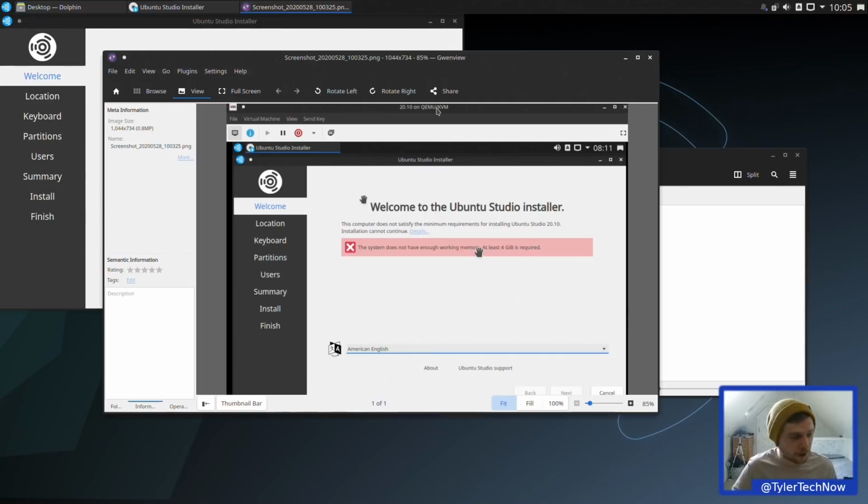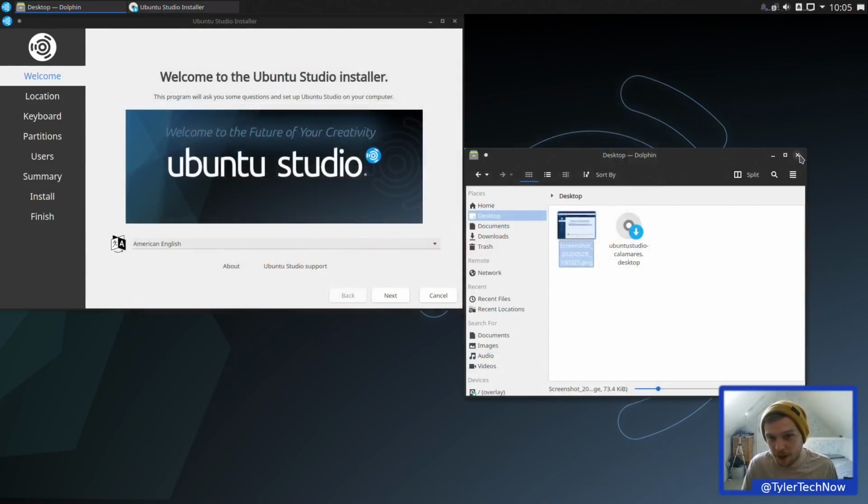So I'm going to do a little test in a couple of virtual machines to see if there's any difference in the RAM usage between both versions, 20.04 and 20.10, just to see why this new 4 gig limit is required. However, if you're using Ubuntu Studio, I'm going to imagine that you're not going to be using it on anything less than 4 gig RAM anyway, so I'm not too worried about that. So let's close that and then get on with the installer.